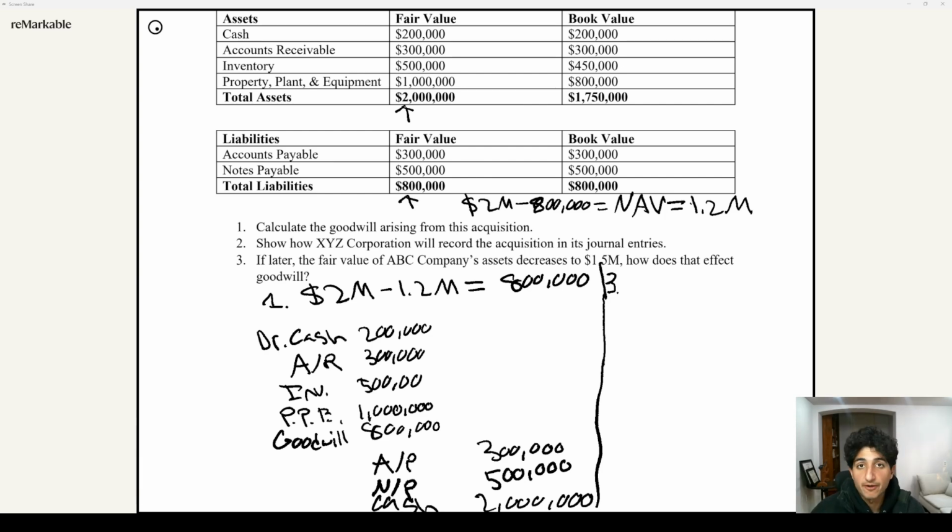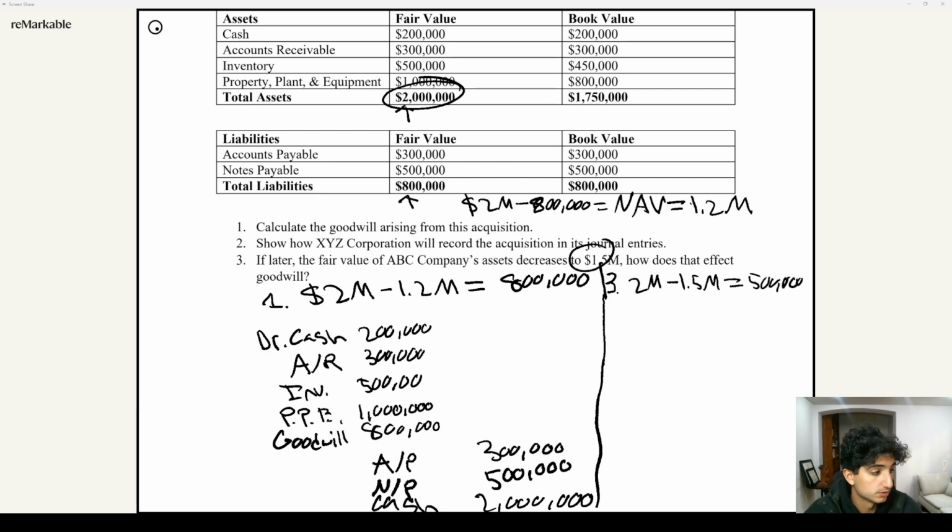Remember, guys, the point of accounting, especially public accounting, is to portray an accurate picture of all the financials for investors, creditors, people that rely on these statements. And if the goodwill is wrong, then it's an incorrect statement. We've got to fix it. So the assets decreased by $500,000. It started at $2 million, and now it went down to $1.5 million. $2 million minus $1.5 million leaves us with $500,000 of decrease.